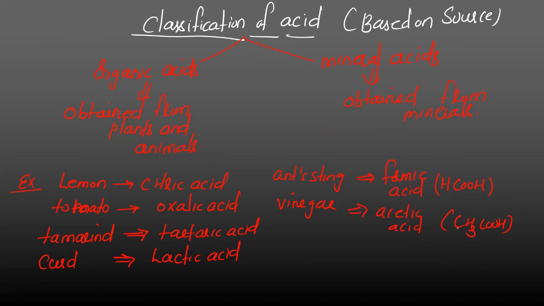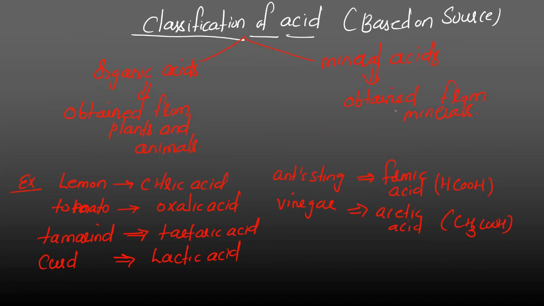What are the examples? Citric acid found in lemon and other citrus fruits. Oxalic acid found in tomato. Tartaric acid found in tamarind. Lactic acid found in curd. Formic acid found in ant's sting. And acetic acid found in vinegar.